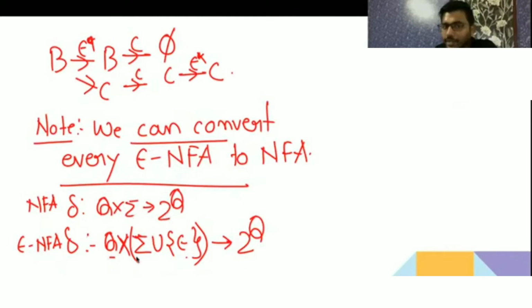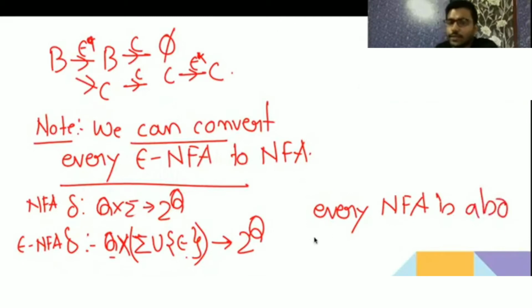Here, one state, by getting one input alphabet, can go to more than one state. Even by getting epsilon, it can go to one state, so more than one state. So can I say that every NFA is also an epsilon NFA by seeing that delta? Because whatever we are having here can be allowed here.